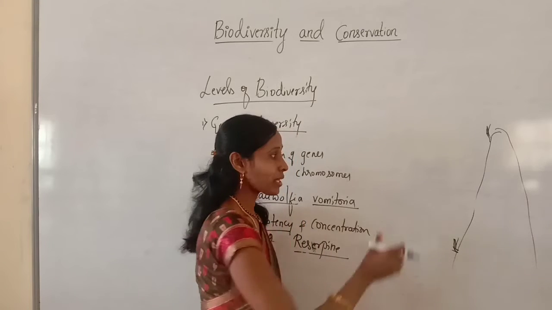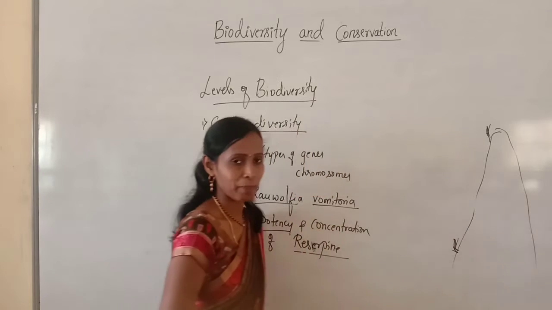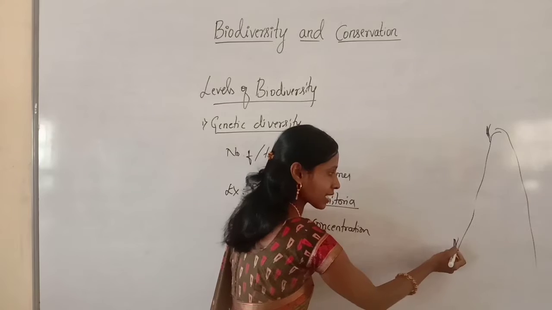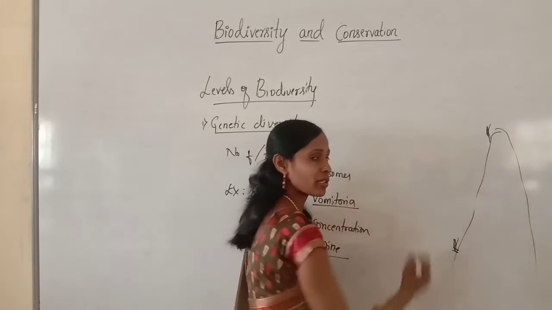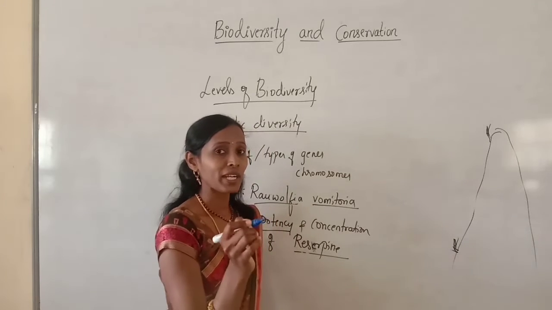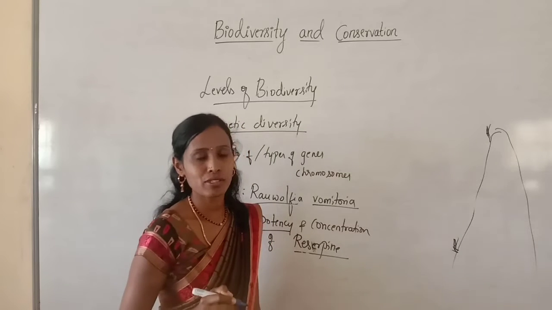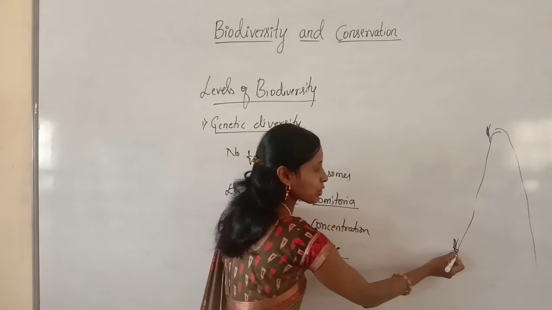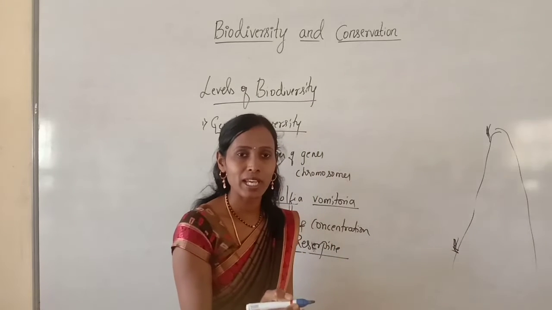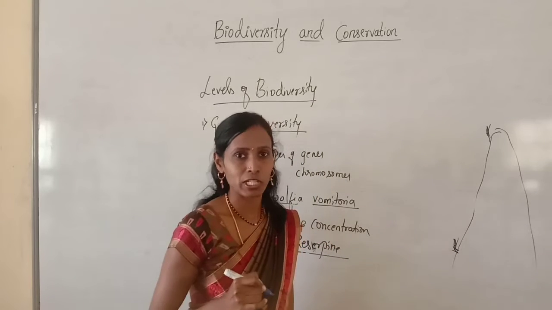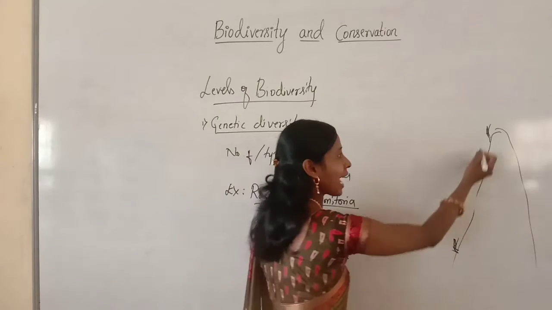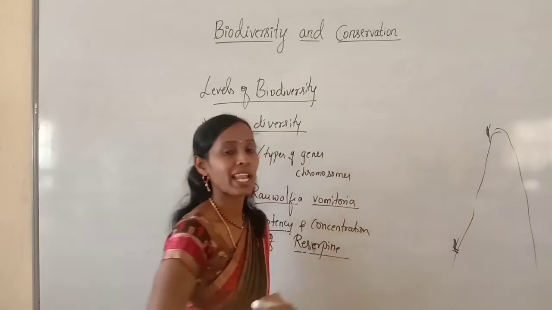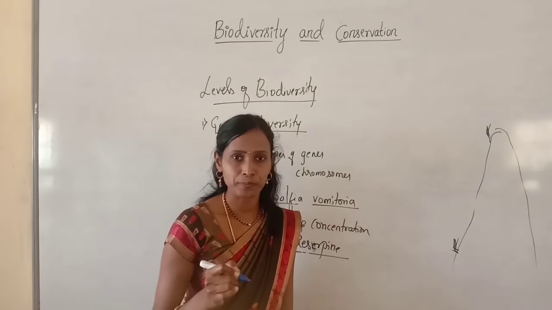So here, when we observe the reserpine, even in these plants, both are Rauwolfia vomitoria only, and both produce reserpine. But that reserpine will show differences in potency. The plant which is growing at the bottom level has lower potency, lower power, and the plants which are at the top level have higher potency.